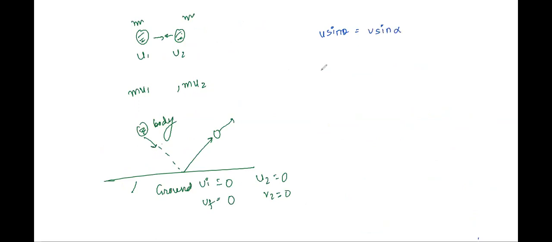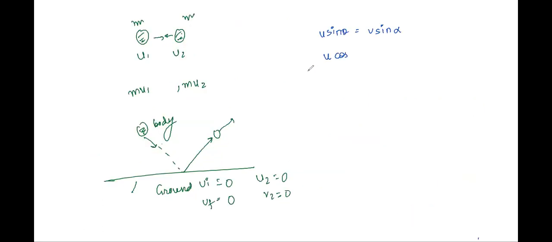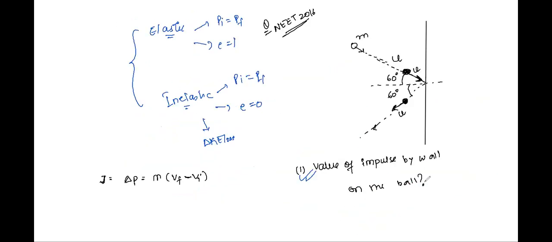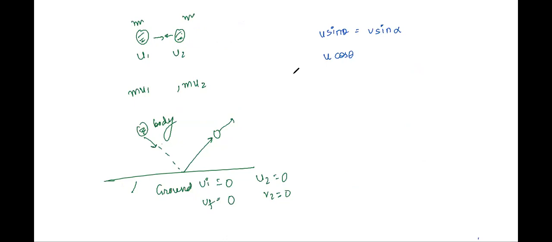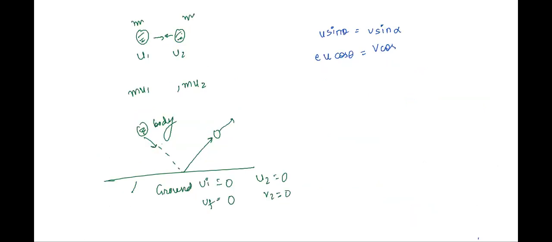Similarly, we'll have u cos theta into e is equal to v cos alpha. We have to find out what is v, right?